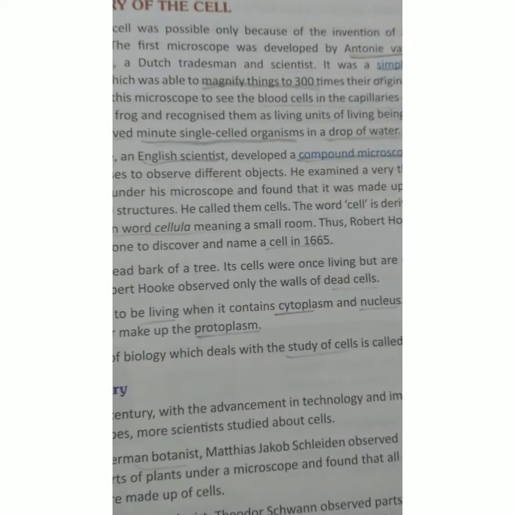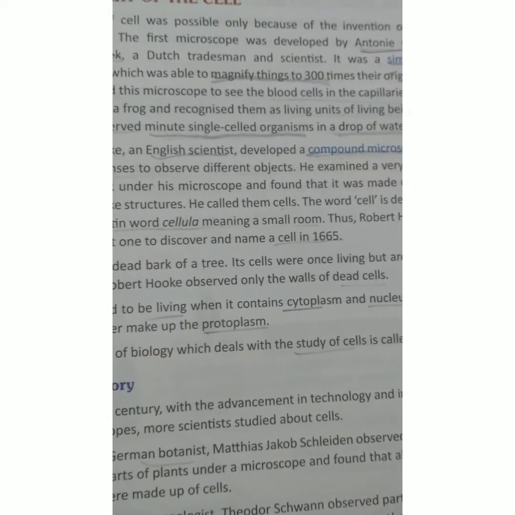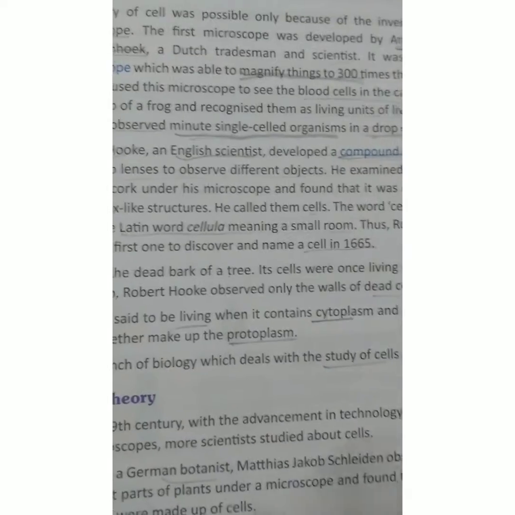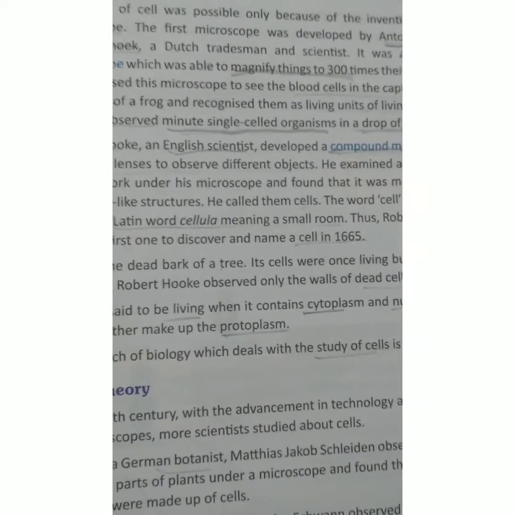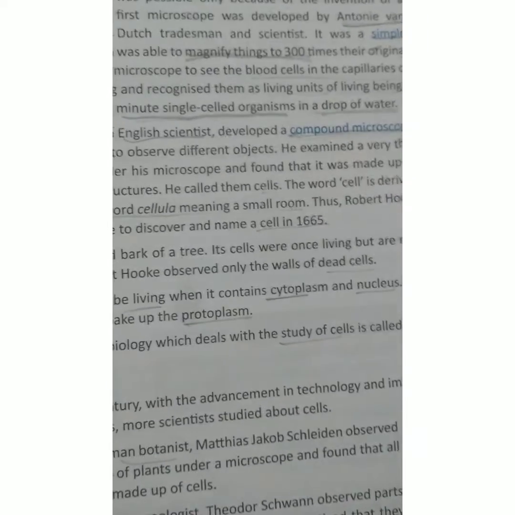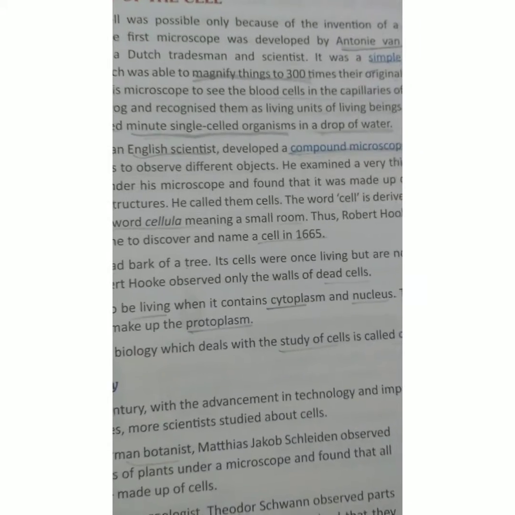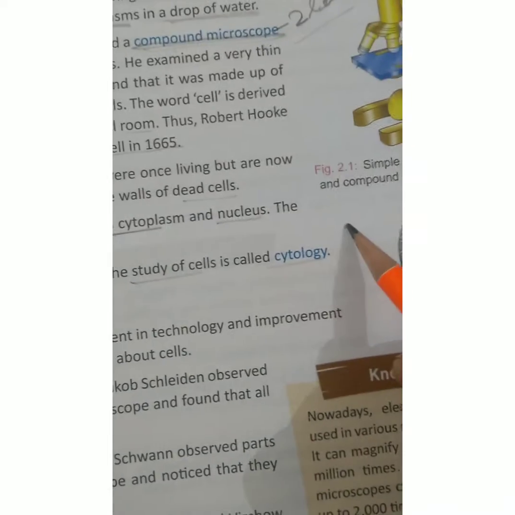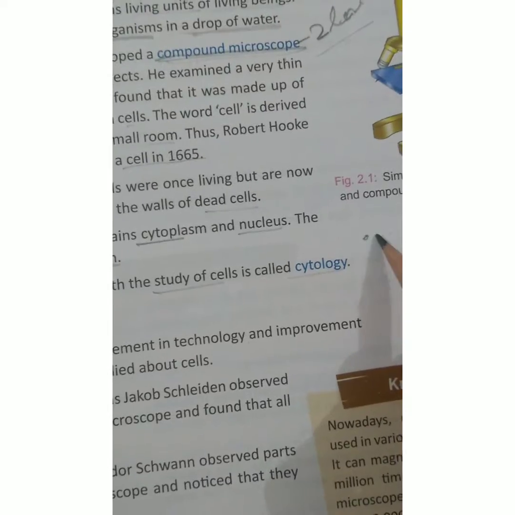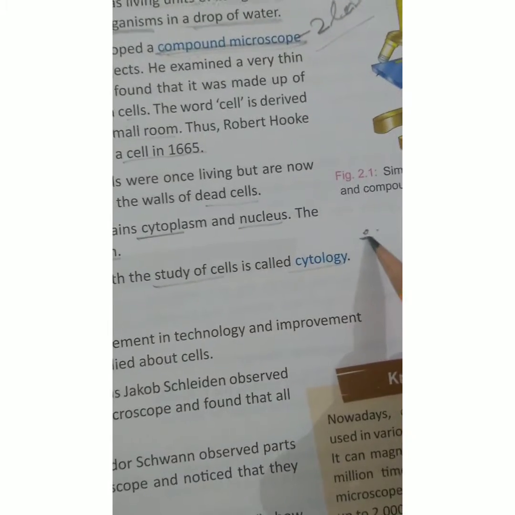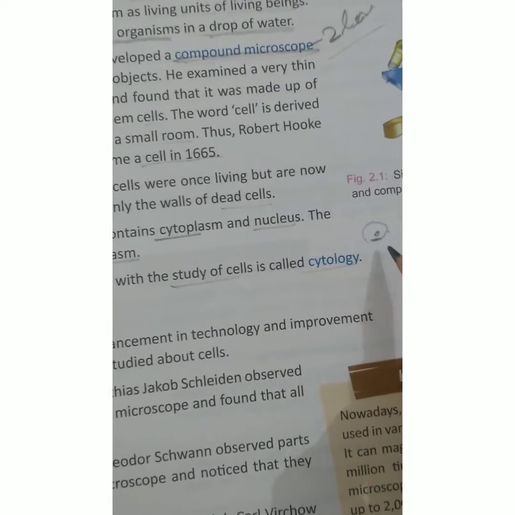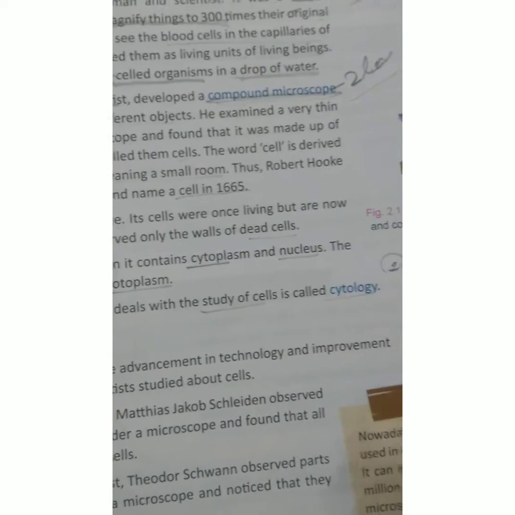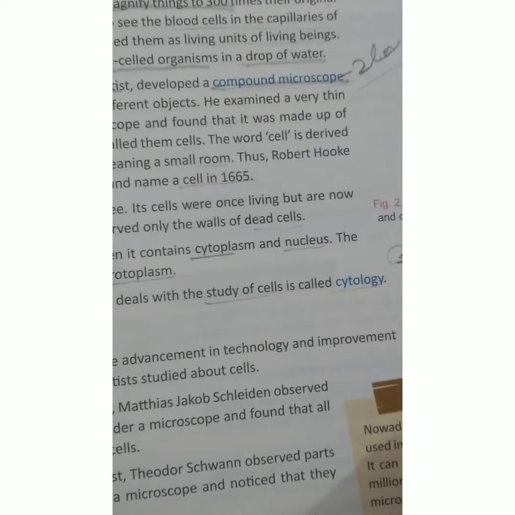Okay. All organisms start their life as a single cell. Not only human beings, every living being starts its life from a single cell, and a new cell arises from a pre-existing cell. Like this is a cell, the next cell will arise from this pre-existing cell. Pre-existing means the cell which is already present, which exists before.